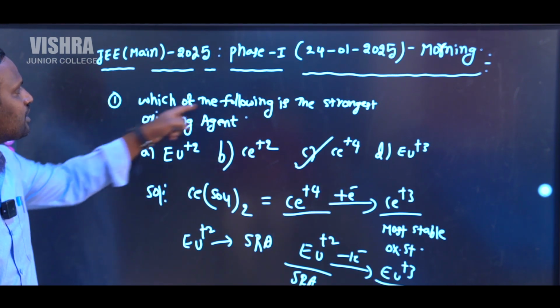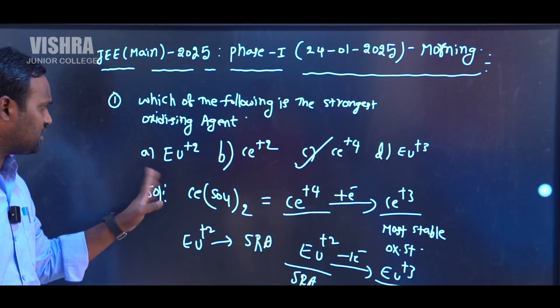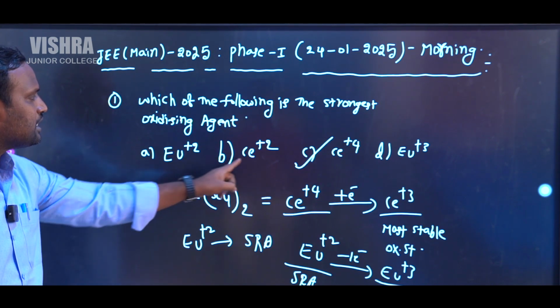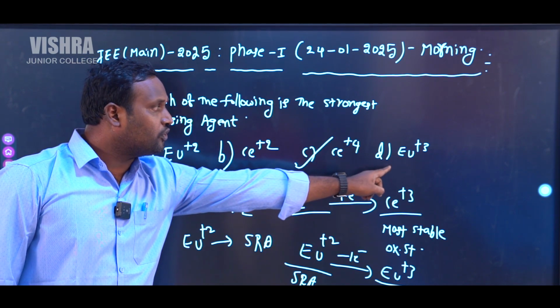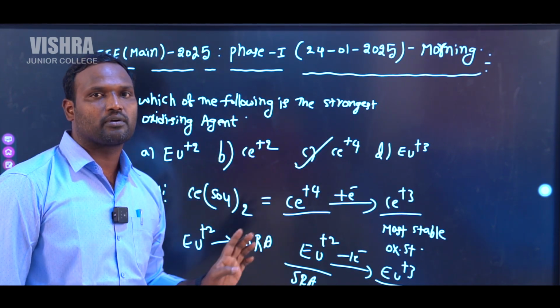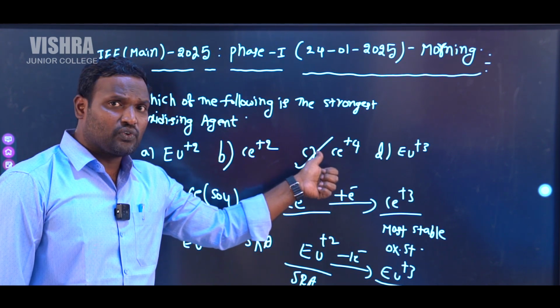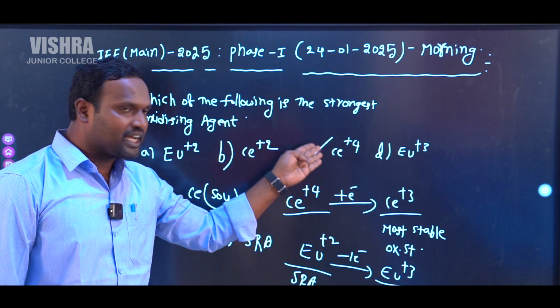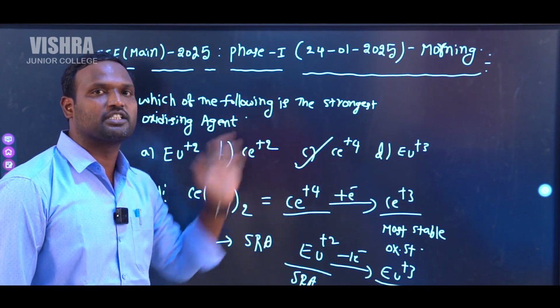So in this case, which of the following is the strongest oxidizing agent? We given 4 options. First one is europium plus 2. Second one is cerium plus 2. Third one is cerium plus 4. Fourth one is europium plus 3. In this case, correct answer is cerium plus 4, because cerium plus 4 acts as a strong oxidizing agent in volumetric analysis because that was in a higher oxidation state.